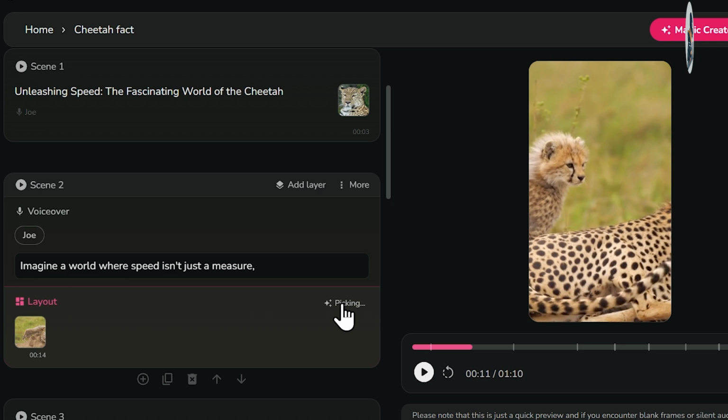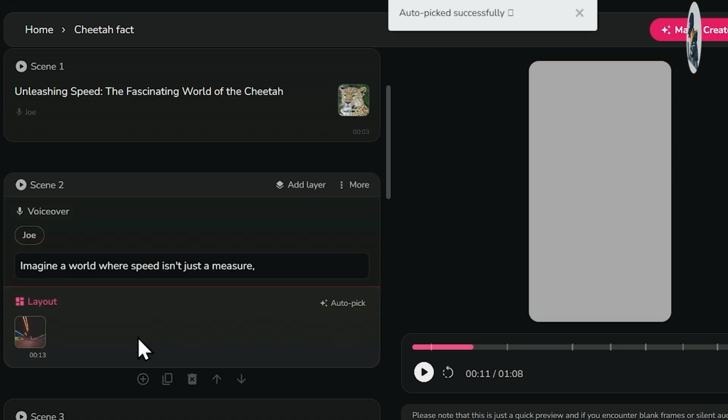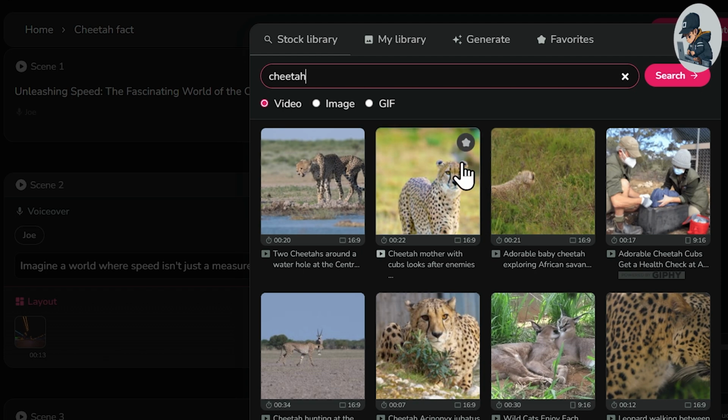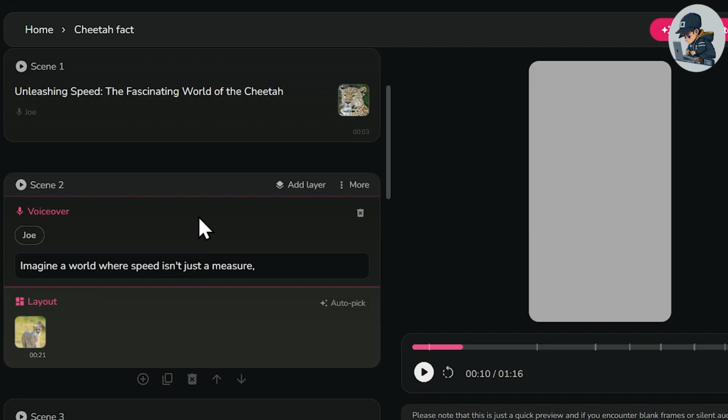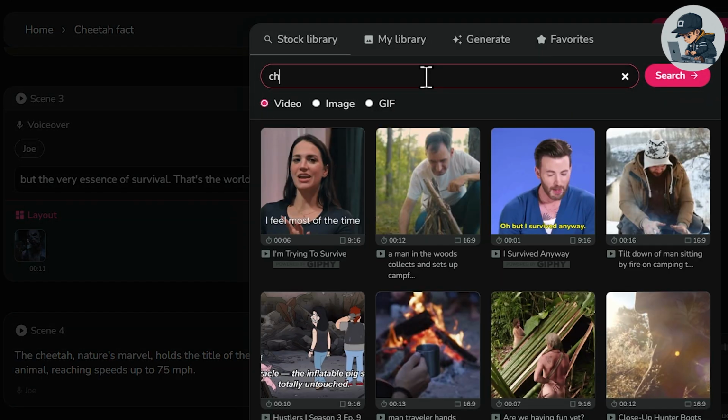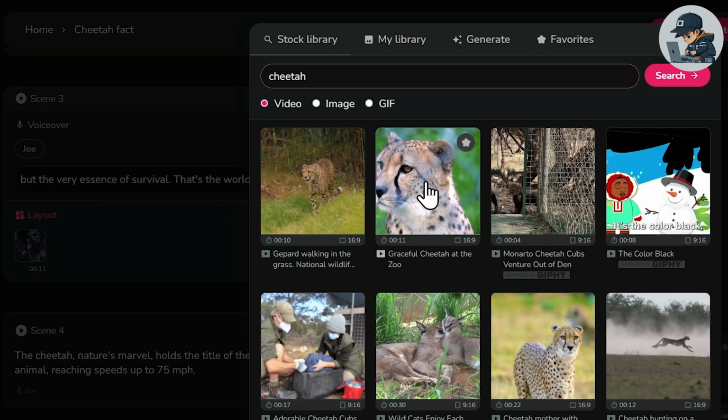You can try the auto pick feature, but sometimes it doesn't work perfectly. So I'll manually add it. I'll search for cheetah and you'll find a lot of stock footage. So now I'll use this clip. Okay? After that, I'll move to scene 3 and I'll also add a video clip in scene 3. Again, I'll search for cheetah and this time I'll add this footage.